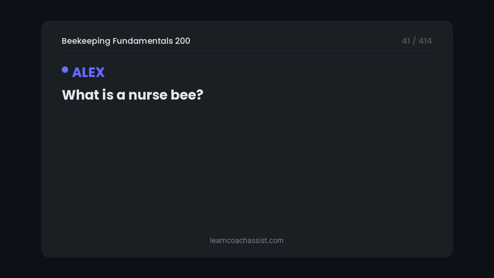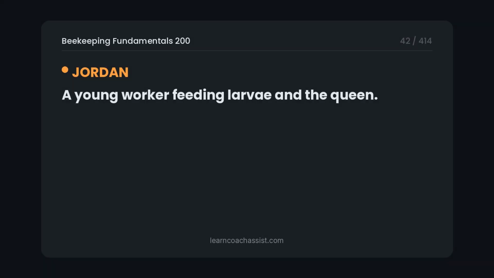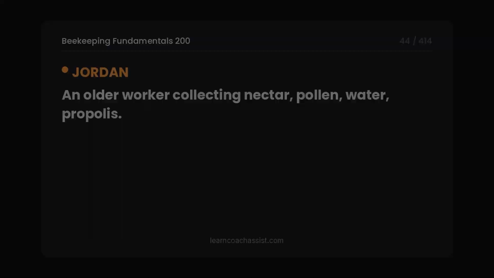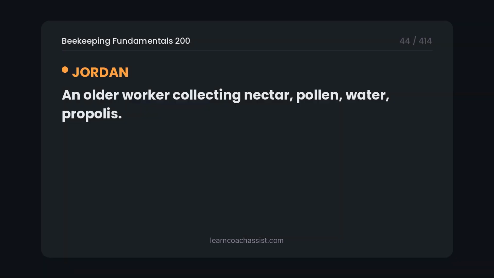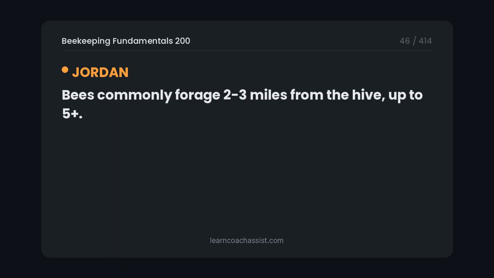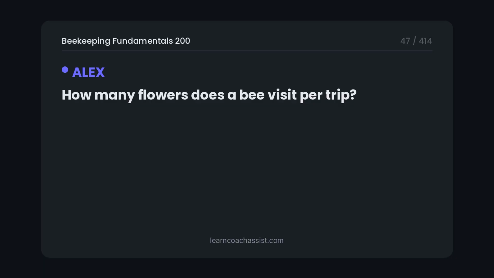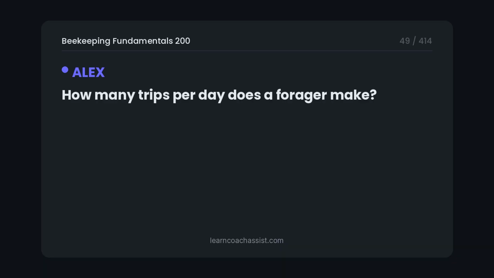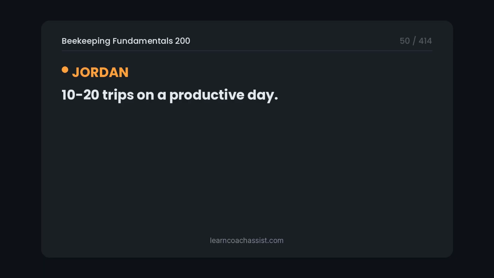What is a nurse bee? A young worker feeding larvae and the queen. What is a forager bee? An older worker collecting nectar, pollen, water, propolis. What is foraging range? Bees commonly forage 2 to 3 miles from the hive, up to 5 plus. How many flowers does a bee visit per trip? 50 to 100 flowers per foraging trip. How many trips per day does a forager make? 10 to 20 trips on a productive day.